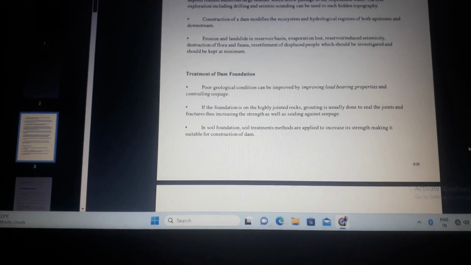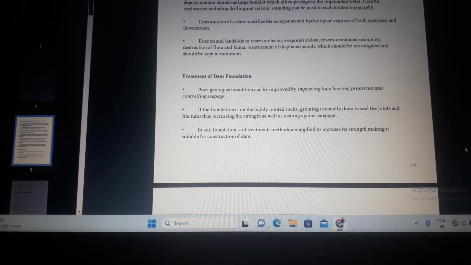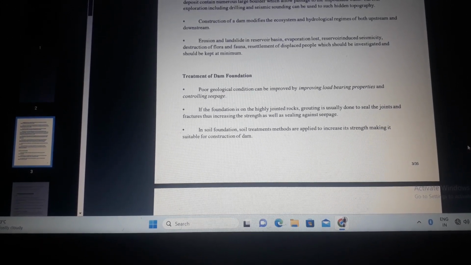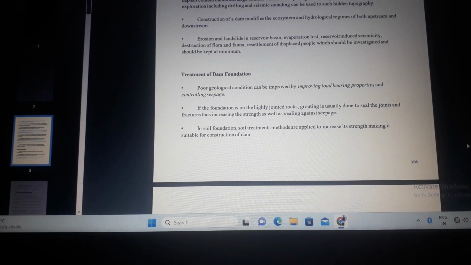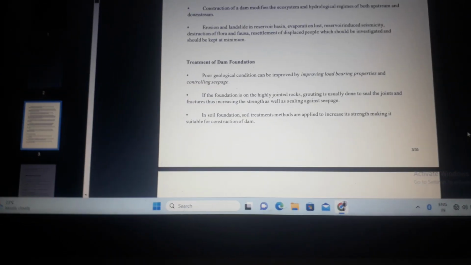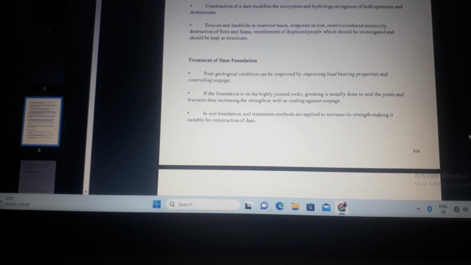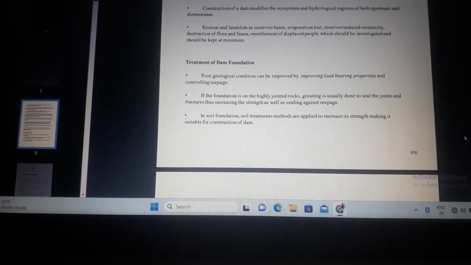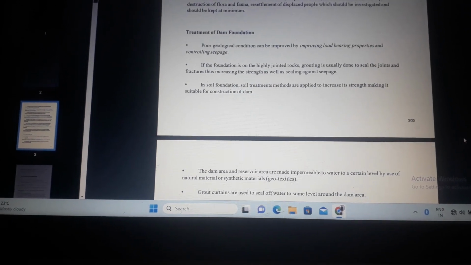Treatment of dam foundation. Poor geological conditions can be improved by improving load bearing properties and controlling seepage. If the foundation is on highly jointed rocks, grouting is usually done to seal the joints and fractures, thus increasing the strength as well as sealing against seepage.